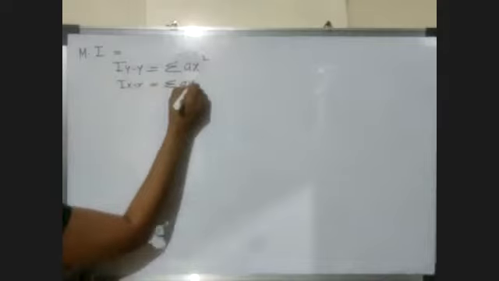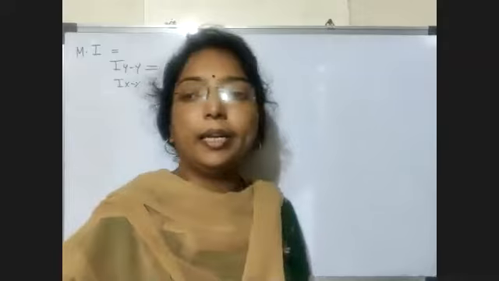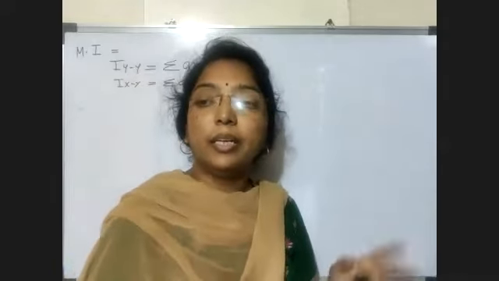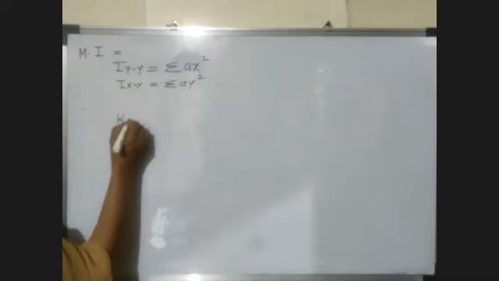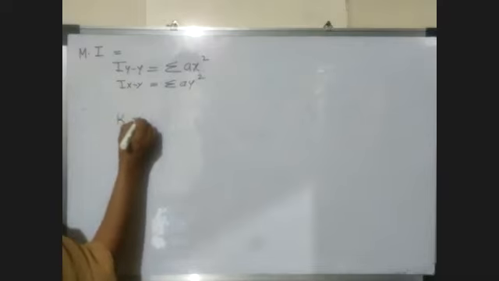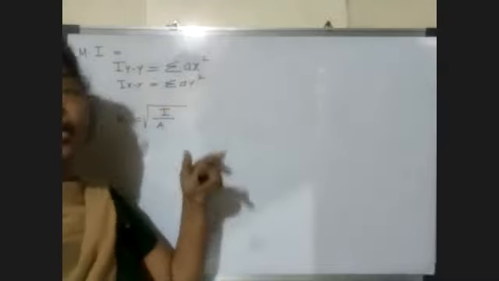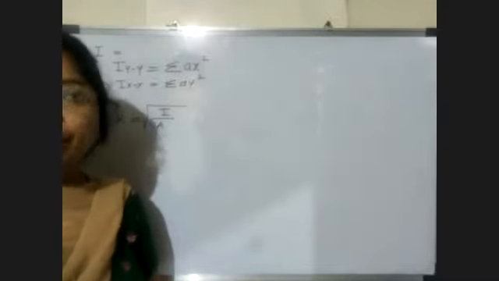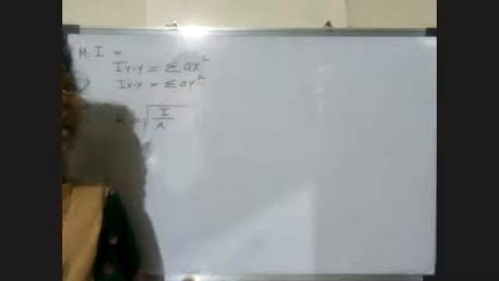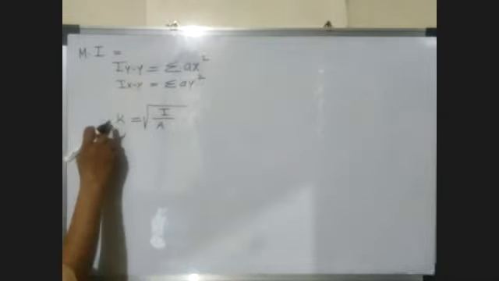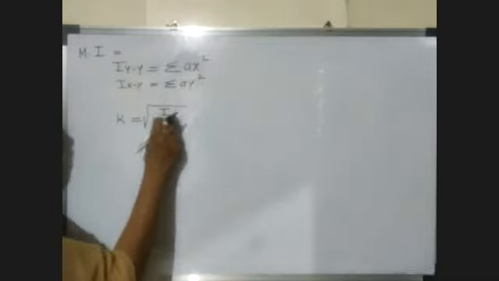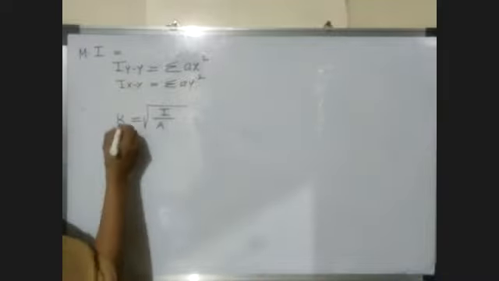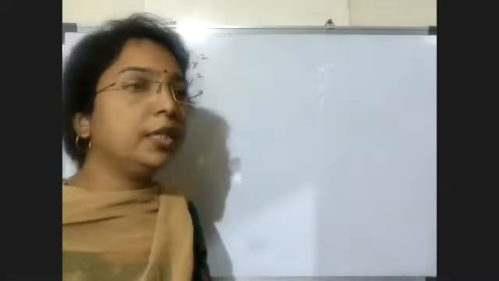Then we have seen what is the radius of gyration. Radius of gyration is nothing but the distance from the given axis at which the entire area is to be concentrated without changing the MI about that axis. So radius of gyration is under root I by A. So the SI unit of radius of gyration is meter. It is a distance, so it is measured in meter, or we can say in mm.